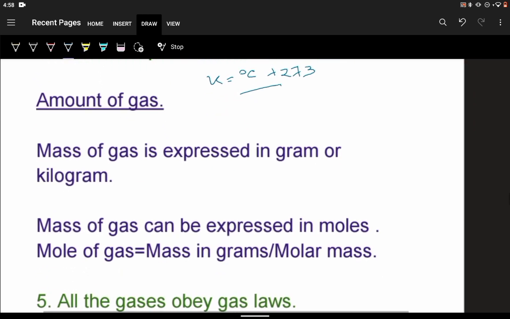Next is amount of the gas. So we can express it in either mass or in moles. So mass of the gas can be expressed in grams or kilograms. We know 1 kg equals 1000 grams, that is 10 to the power 3 grams. But if we have to express it in number of moles, it is the mass in grams of the gas given divided by its molar mass. That will give moles.